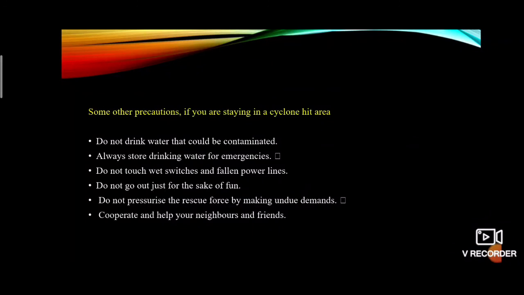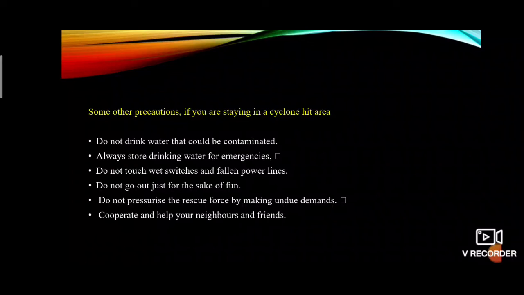Some other precautions if you are staying in a cyclone-hit area: Do not drink water that could be contaminated. Always store drinking water for emergency.